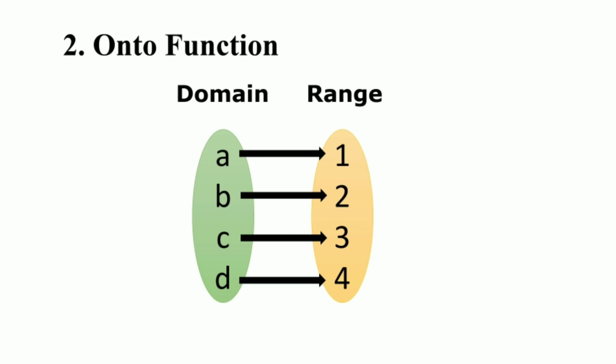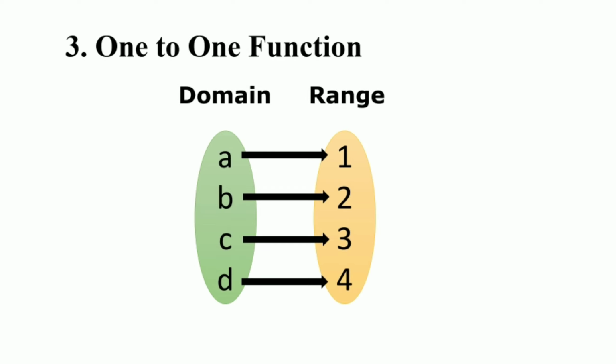Another type of function is onto function. If a function from A to B is a mapping such that each element of B is an image of at least one element of A. Here, see, the function is such that each element of B, here the elements of B are 1, 2, 3, 4, is an image of at least one element of A. So here the condition is satisfied. Such a function is known as onto function.